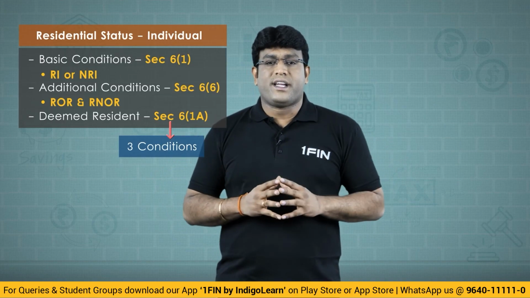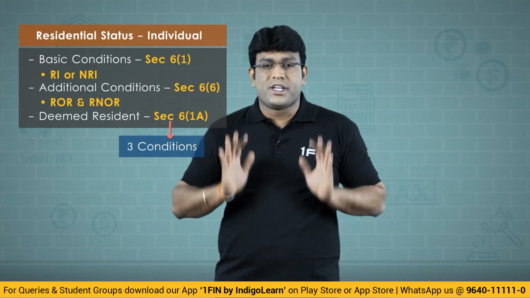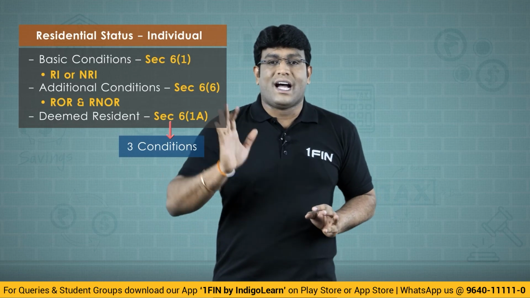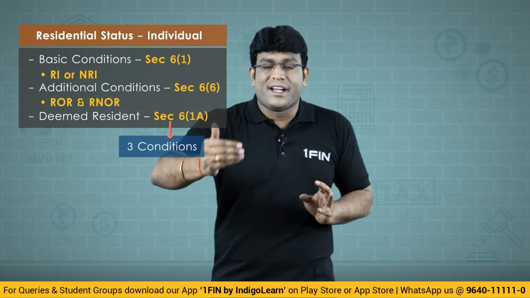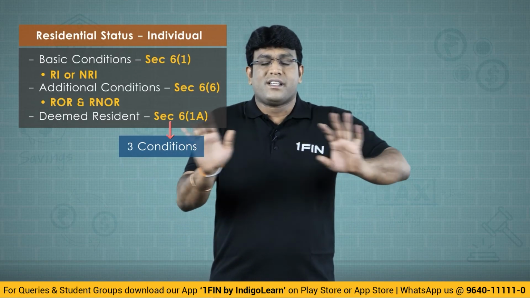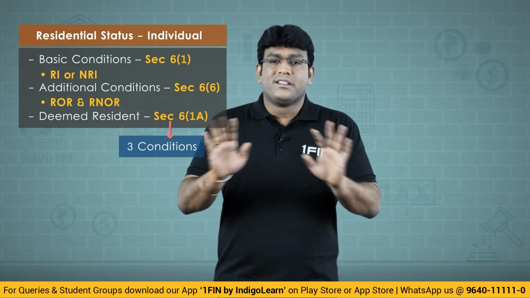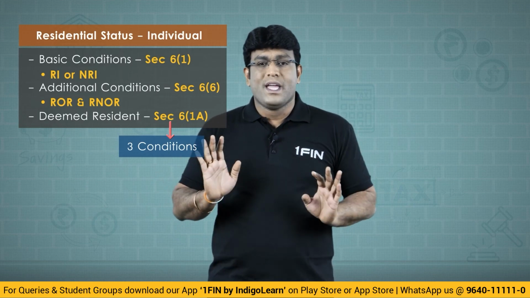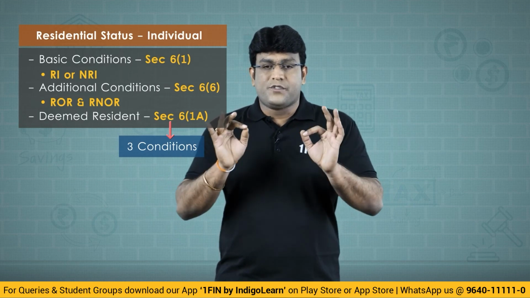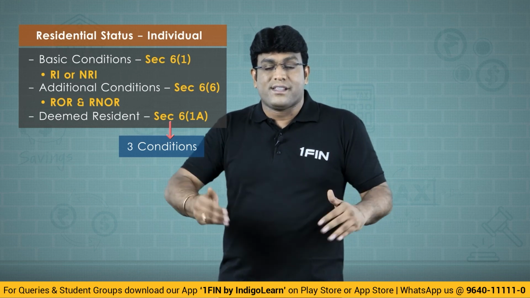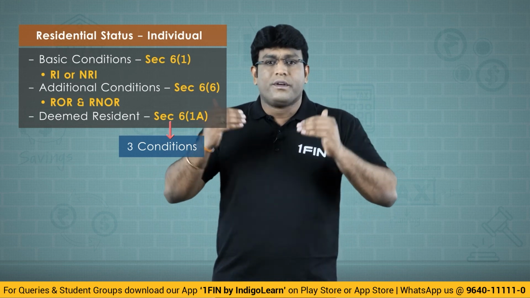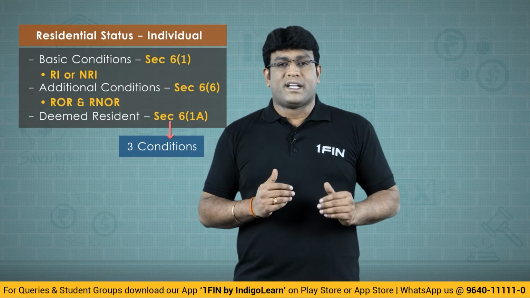They give 3 interesting conditions, and if all the 3 conditions are satisfied, the individual is regarded as a deemed resident. Even though he is not a resident, he is still regarded as a deemed resident. That means there is nothing called 182 days, 60 days, 365 days, 120 days, nothing. They just give 3 conditions. Satisfy these 3, we will still regard you as a deemed resident. That's why the word is deemed. Deemed means assumed.